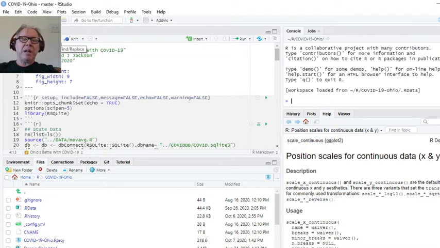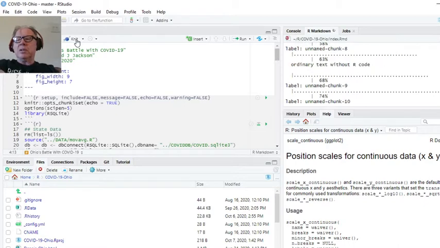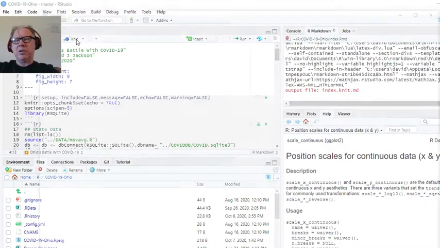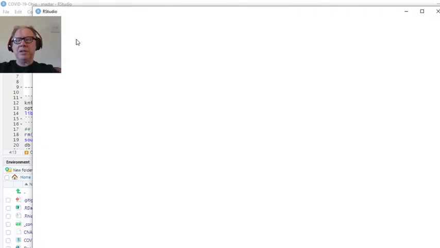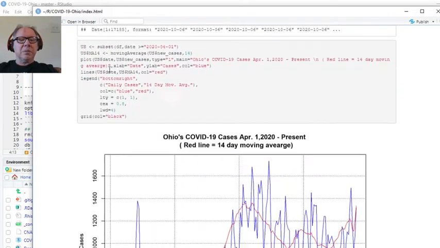I'm getting ready to run my daily COVID-19 analysis report for the state of Ohio. That's, of course, known as the Buckeye State. The state bird is a cardinal. And Ohio is probably most famous for Ohio State University and the Ohio State Buckeyes, as well as the best damn band in the land. Now, let's take a peek at Ohio.